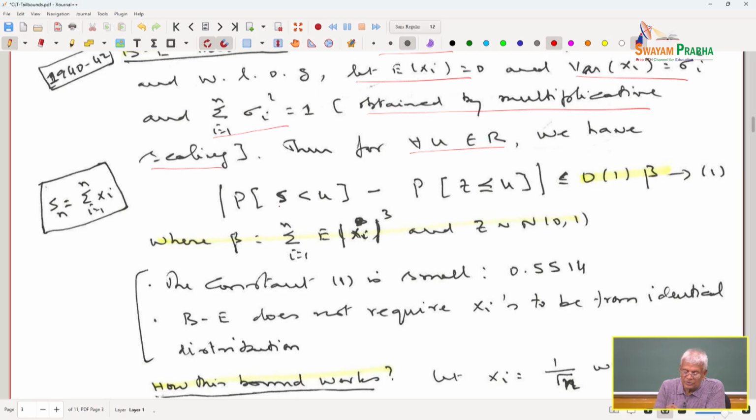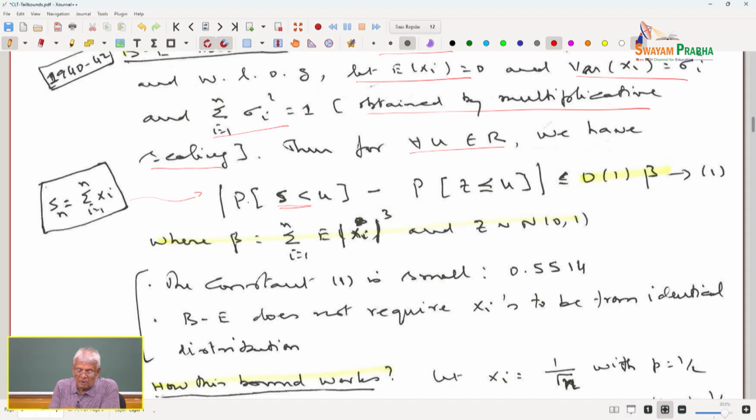now look at this. What is S? S is a scaled version of the sum. And the difference between the probability that S is less than or equal to u and the probability that Z is less than or equal to u is less than or equal to a constant multiple times beta, where beta depends on the sum of the expected values of the third moments of the individual random variables, and Z is the standard normal random variable.